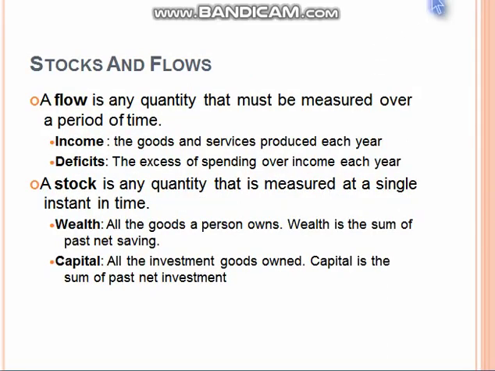Now next point, stock and flow. A flow is a quantity that must be measured over a period of time. Income, the goods and services produced each year. Deficits, the excess of spending over income each year. A stock is a quantity that is measured at a single instant of time. Wealth, all the goods of a person. Wealth is the sum of past net saving.